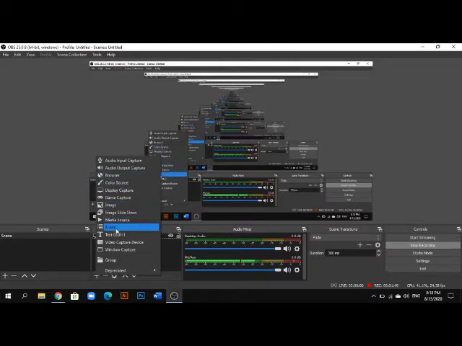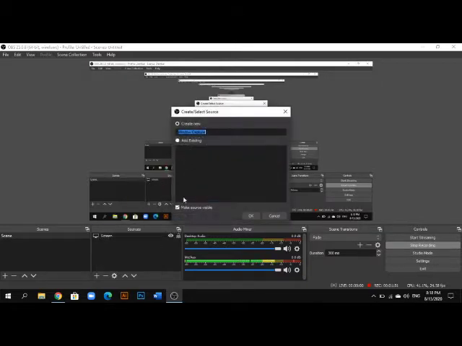Now click on add again and select window capture. If you want to capture only one window, like a pop-up window or just Chrome, name it Chrome or whatever app you are using.